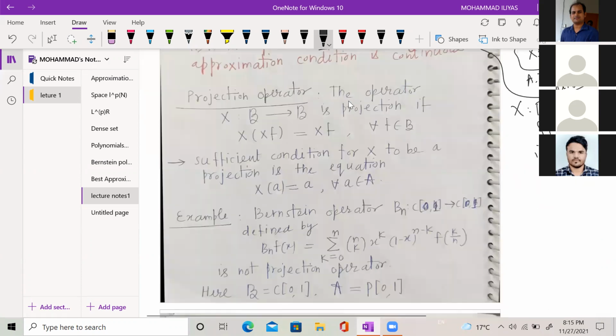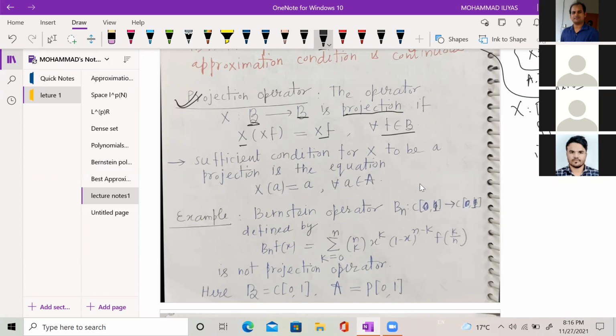Now we come to the definition of projection operator. The operator x from normed space B to B is a projection if x of xf is equal to xf for every f belonging to B. The sufficient condition for x to be a projection is the equation x of a equals a.